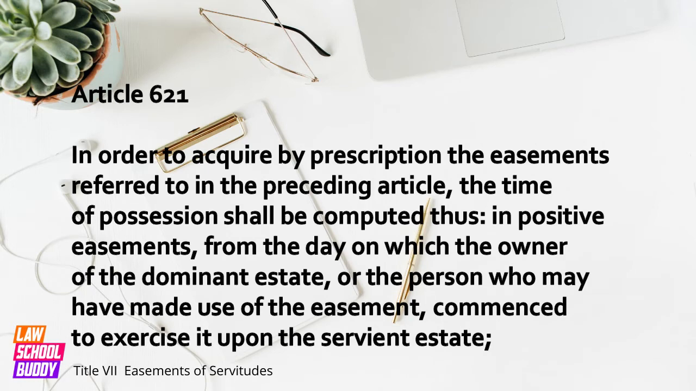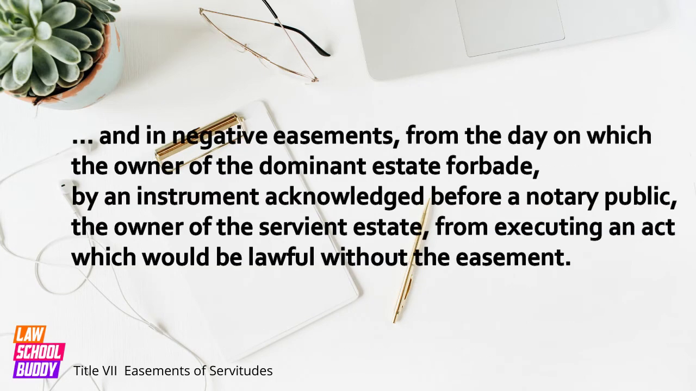Article 621. In order to acquire by prescription the easements referred to in the preceding article, the time of possession shall be computed thus: in positive easements, from the day on which the owner of the dominant estate, or the person who may have made use of the easement, commenced to exercise it upon the servient estate; and in negative easements, from the day on which the owner of the dominant estate forbade, by an instrument acknowledged before a notary public, the owner of the servient estate from executing an act which would be lawful without the easement.